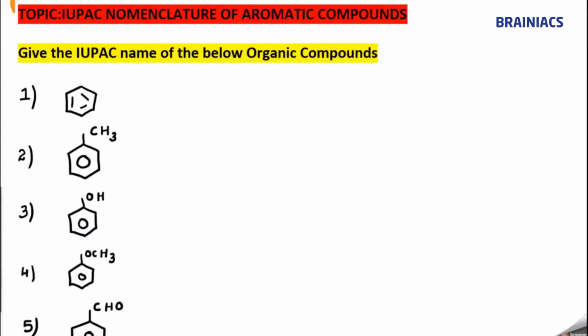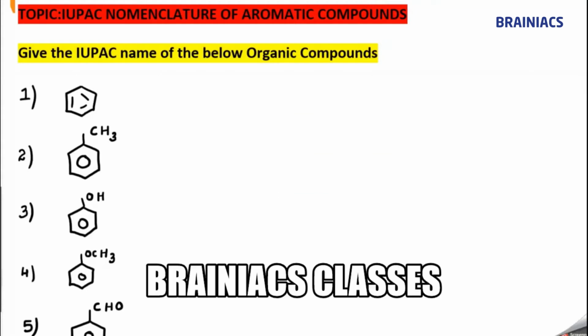So, coming to our last topic in IUPAC nomenclature, the topic here is IUPAC nomenclature of aromatic compounds. We have learned almost all the rules. We have learned cyclic compounds naming. We have learned polyfunctional groups naming. So almost all areas we covered. Now comes the last section, that is aromatic compounds. Here there are some exceptions, and that's the reason why I'm taking this as a separate topic.